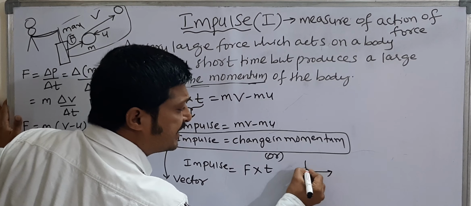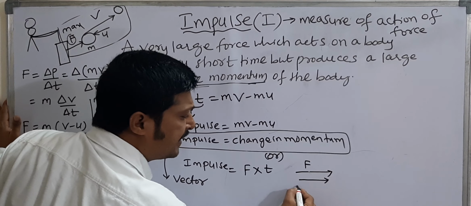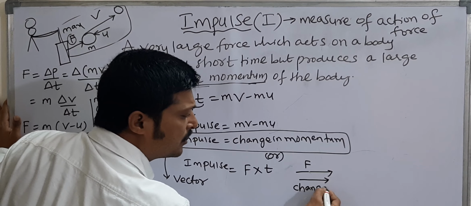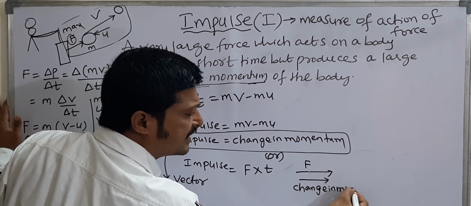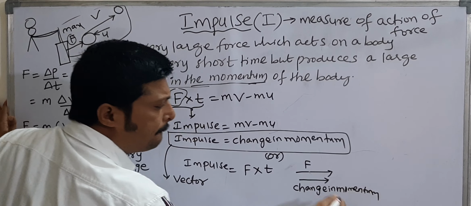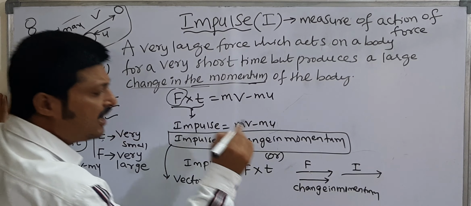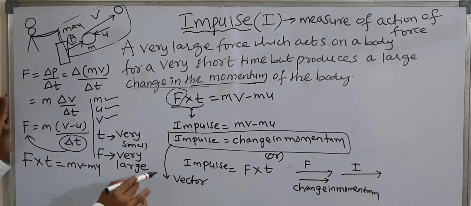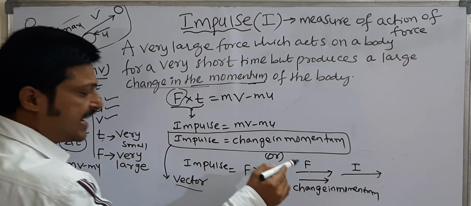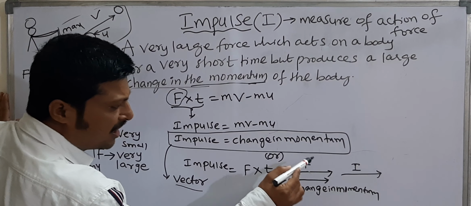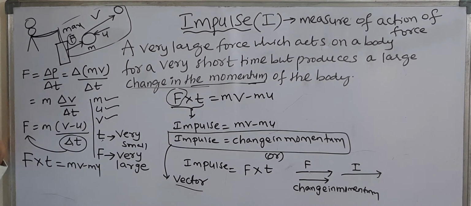Its direction: force and change in momentum are both in the same direction, so impulse is also in the direction of force and change in momentum.